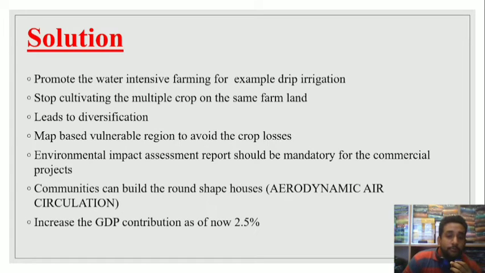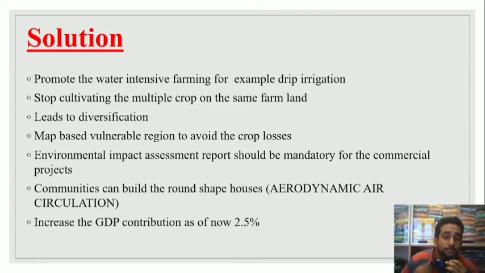Promoting water-efficient farming, for example, drip irrigation. Drip irrigation has played a key role in the last two decades, because we were facing heavy losses of water due to intensive farming, so we introduced the drip irrigation system. With drip irrigation, we are able to adopt sustainable water usage. The government should support it, and the government is already supporting drip irrigation.